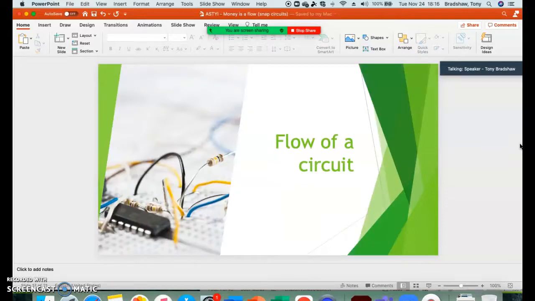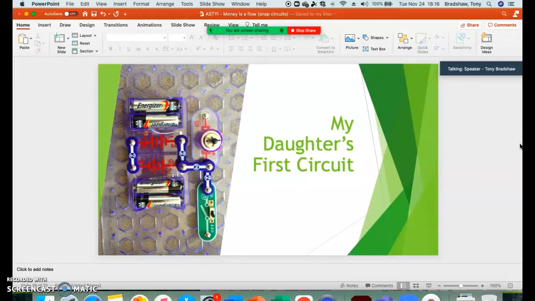Enough about me. Let's move on to the flow, a different kind of flow, which is the flow about electricity. So electricity flows. It moves through whatever it can go through. In most cases, it's something that it will want to flow through easier, such as wires. We have what are called snap circuits at my house. And my daughter put together her very first circuit where she wasn't following the outline. She was just trying to do it on her own. This is a picture of my daughter's first circuit.